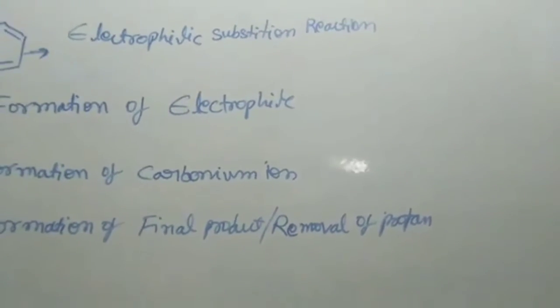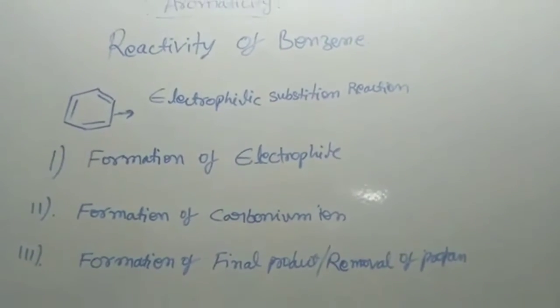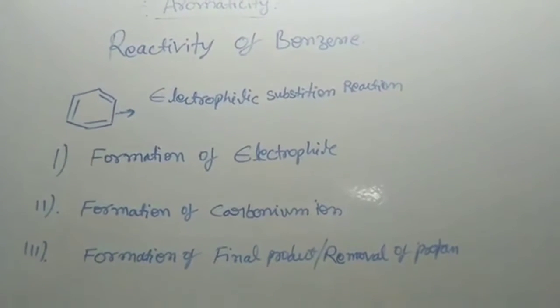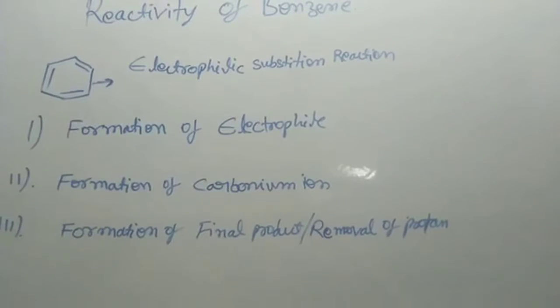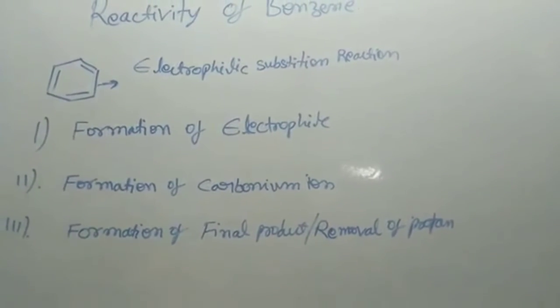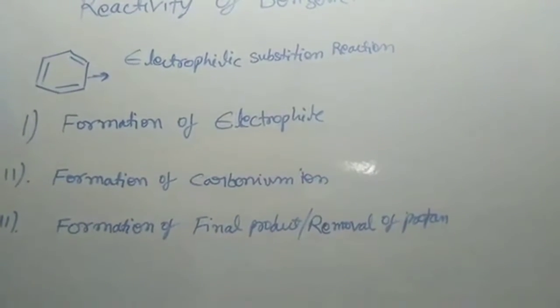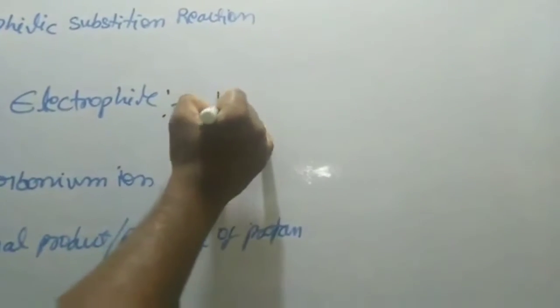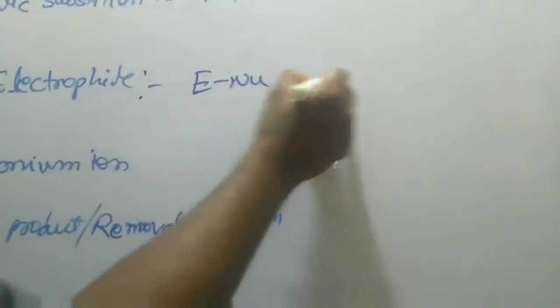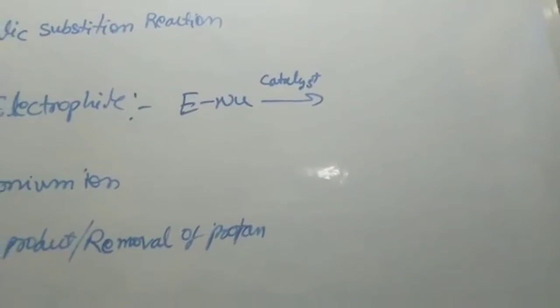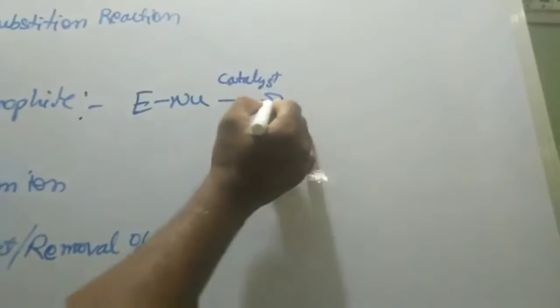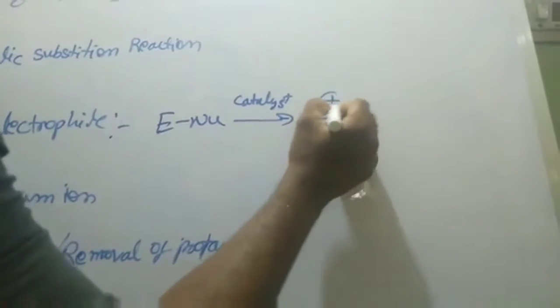Friends, now the electrophilic substitution reaction proceeds via three steps. The first step is formation of electrophile, the second step is formation of carbonium ion, and the third step is formation of final product or removal of protons. So now we will see the first step. Here the reagent molecule, in the presence of catalyst, dissociates to give electrophile plus nucleophile.